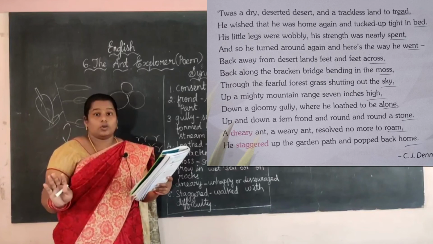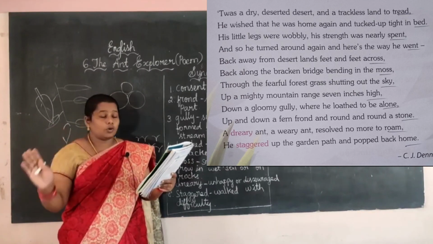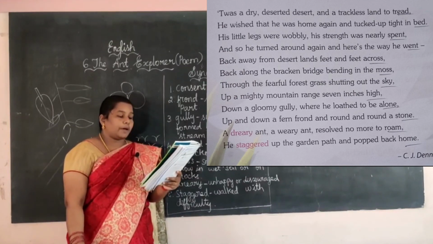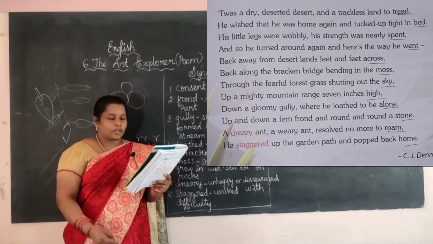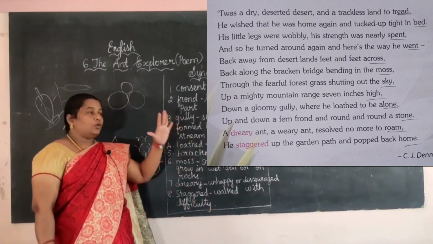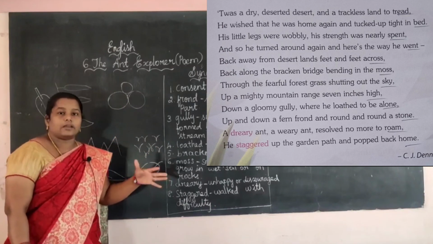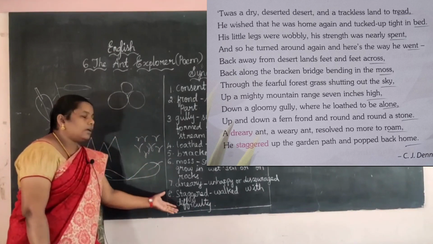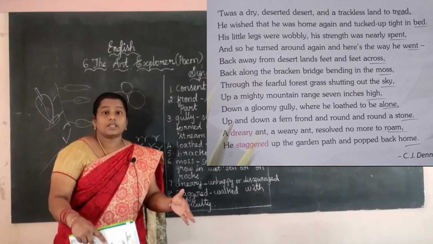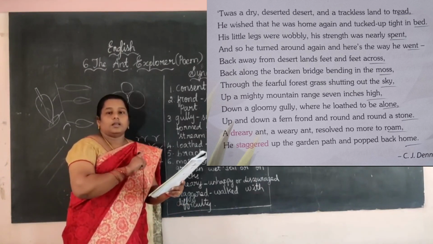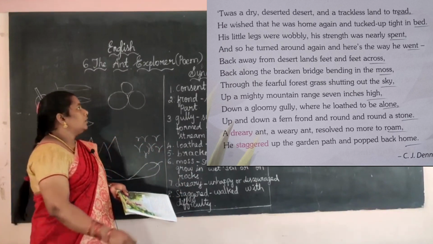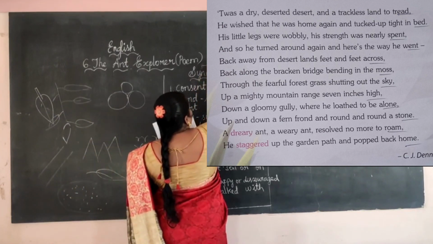Now he is thinking, no, hereafter we do not want to go anywhere. Like that he is thinking. He staggered up the garden path and popped back home. Now see here, staggered. Staggered means walked with difficulty. He went to a lot of places and got very tired and he walked with difficulty. He is not able to walk itself. He is walking and coming to his own area. This poem is written by C.J. Dennis.